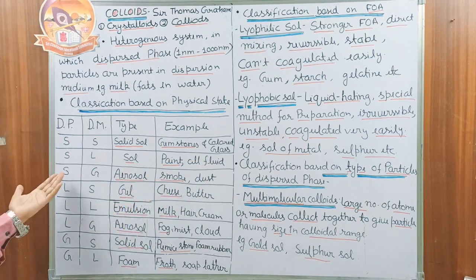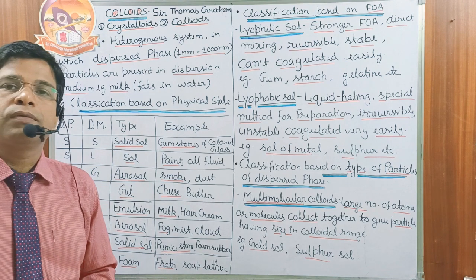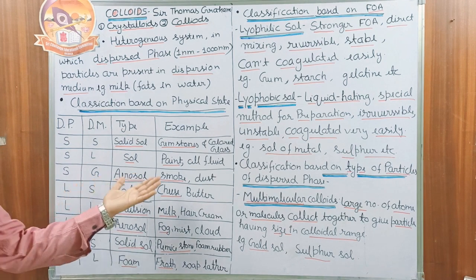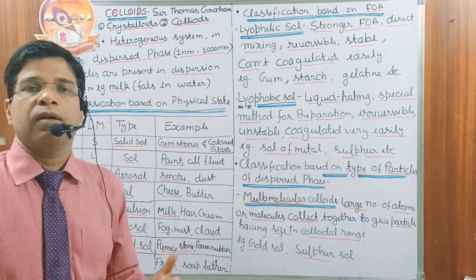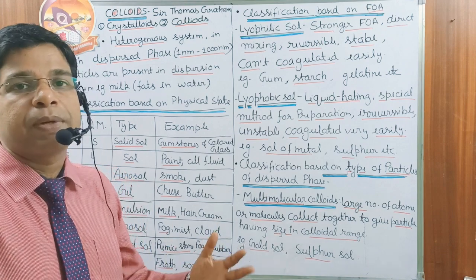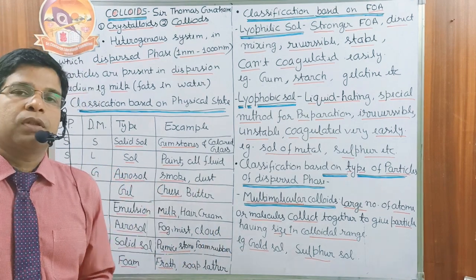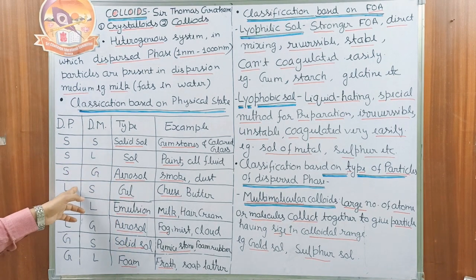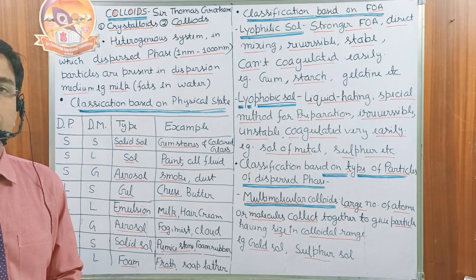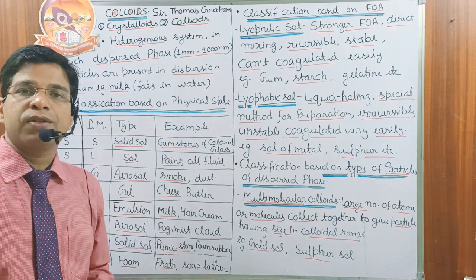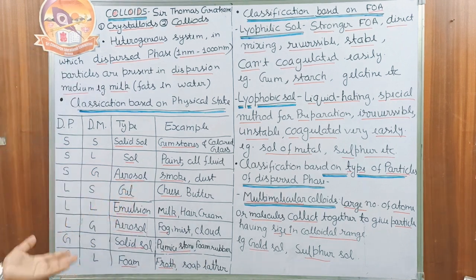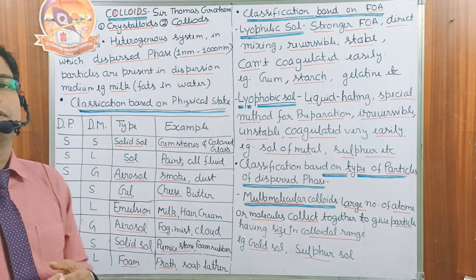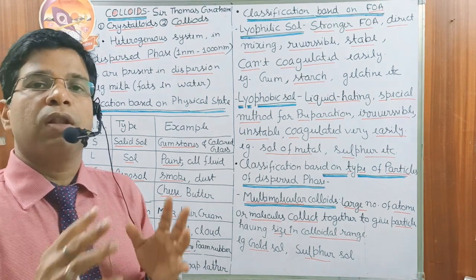Third, we have solid in gas. Solid in gas is called an aerosol, like smoke. Smoke is solid particles of carbon present in the air, or dust. These are examples of aerosol. Then next we have liquid in solid. The dispersed phase is liquid and it is present in a solid. This system is called a gel. Cheese and butter are the best examples of gel. Then next we have liquid in liquid, which has been given a special name, the emulsion.